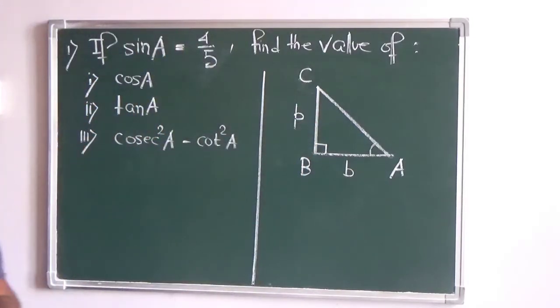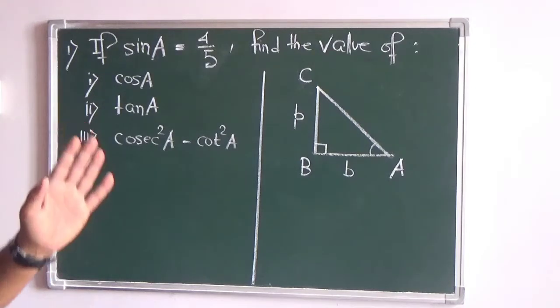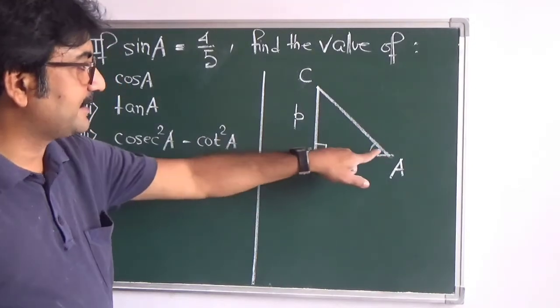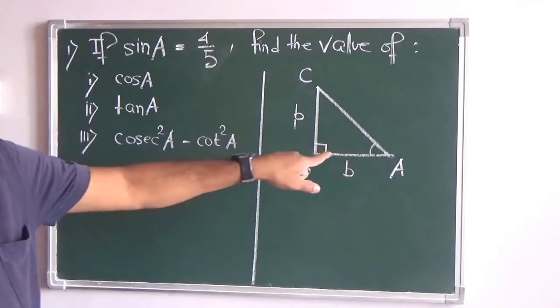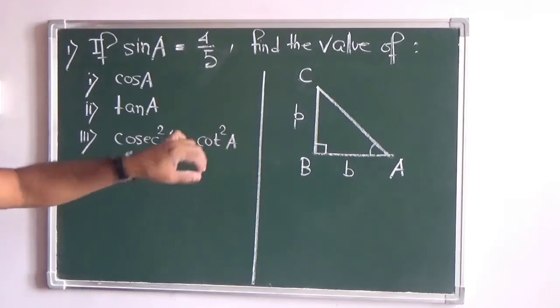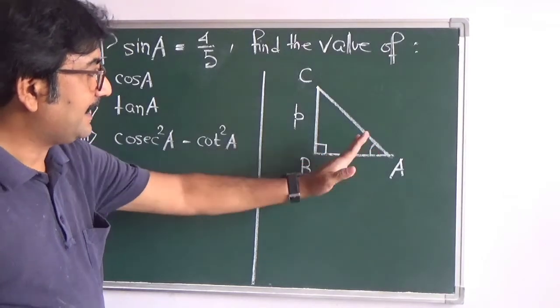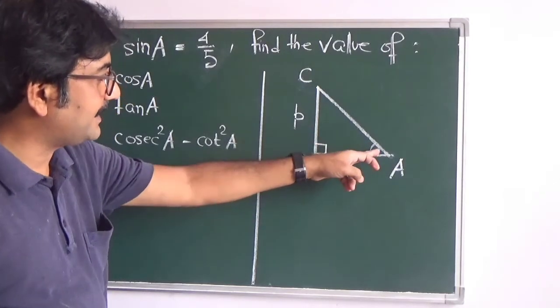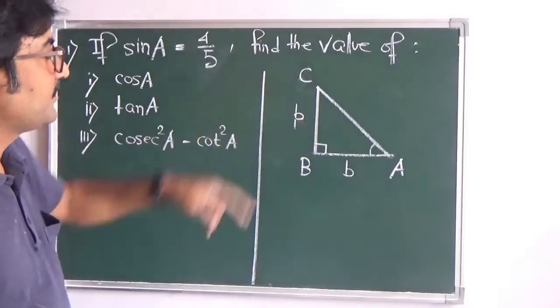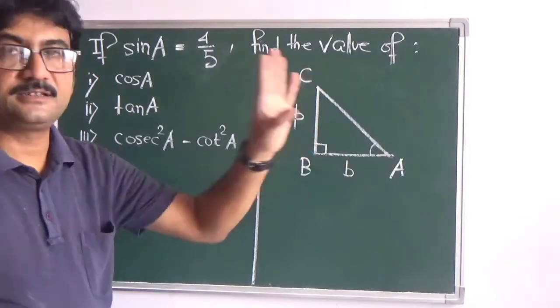Is the doubt clear? Someone told just the opposite way, so just make your concept clear. The side which contains the angle, this is very important. At this moment you have to understand this and learn this. You cannot go wrong. So this is the base because this side contains this angle, and the side which is opposite to this angle is the side BC. So BC is the perpendicular and AB is the base.